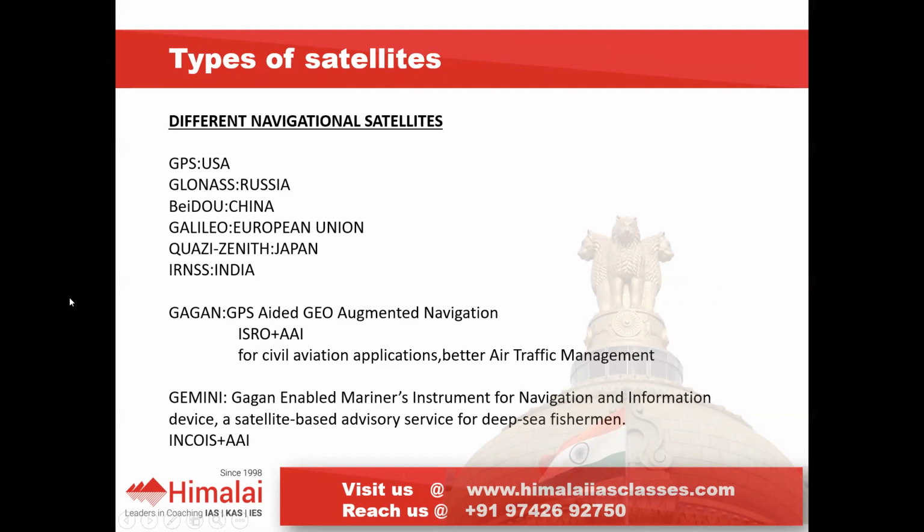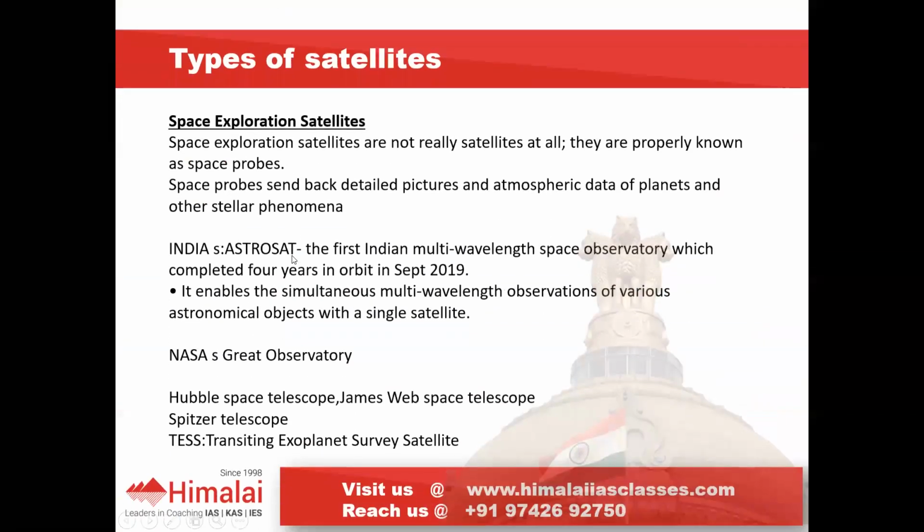Satellite based information. So next one is space exploration satellites. These are also called astronomical satellites. Actually they are called space probes. Probes means to go and find out what is there in space. They are dedicated for this. India's is AstroSat. What is AstroSat? AstroSat is just like a telescope which works in multi-wavelength, used for observing space objects.